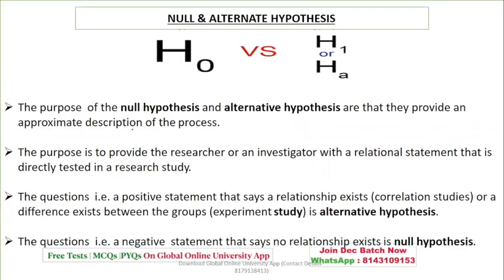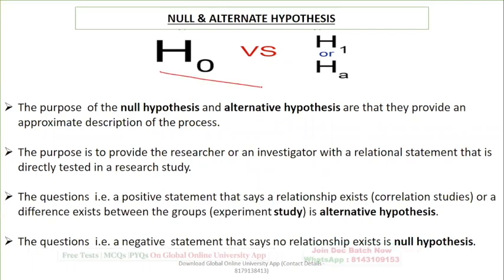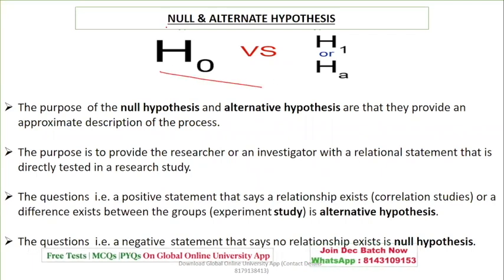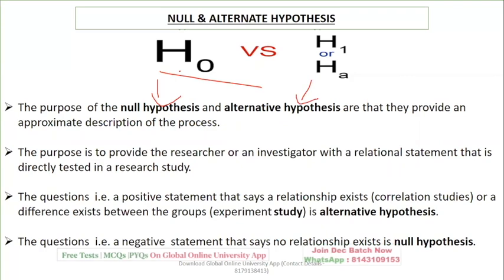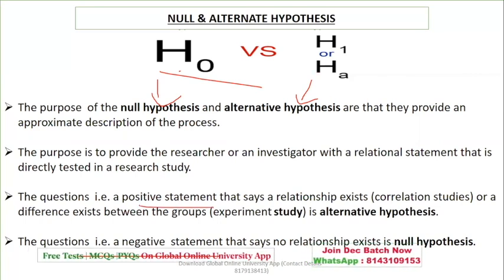Next, hypothesis. A very important question comes on alternate and null hypothesis. So H0 is basically represented as your null hypothesis. H1 or HA is your alternate hypothesis. So what is your null hypothesis? It's nothing but one which shows a negative relationship between the variables. That is a negative relation or negative statement. Whereas your alternate hypothesis is something which shows a positive relationship.